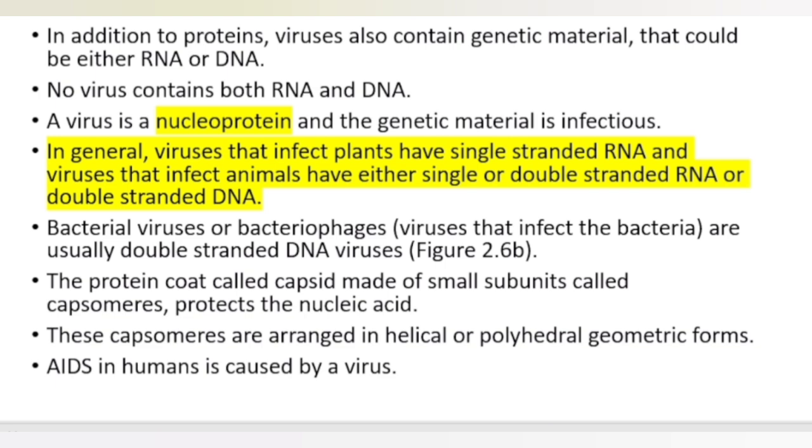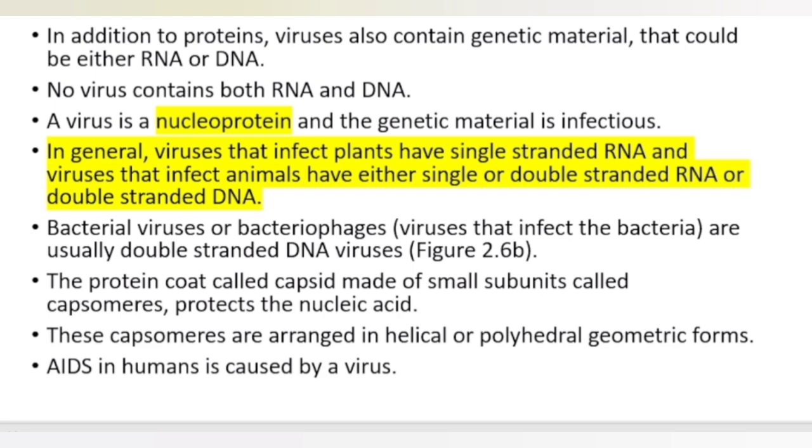In general, viruses that infect plants have single-stranded RNA. RNAs are usually single-stranded, so that is present in plant viruses. And viruses that infect animals have either single-stranded or double-stranded RNA or DNA. Okay, DNA is always double stranded. So in plants, they have only single stranded RNA as the infectious agent, whereas in animals, it can be single stranded RNA, double stranded RNA, or double stranded DNA. Bacterial viruses or bacteriophages, meaning viruses that infect bacteria, are usually double stranded DNA viruses.